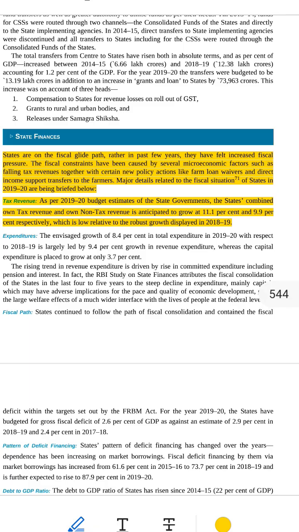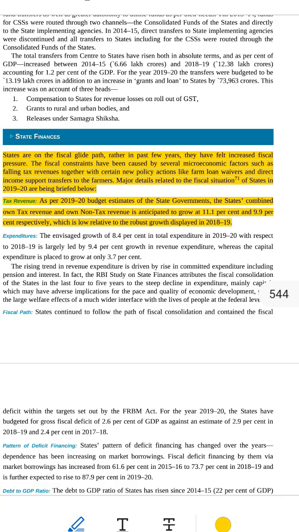B. New policy actions like farm loan waivers. Meaning, the government cancels the loans that farmers took from banks. This helps the farmers, but now the government pays the banks. Problem: this costs a lot of money for the state. Example: imagine a school says no student needs to pay their fee. The school now needs to find money from someone to pay teachers.